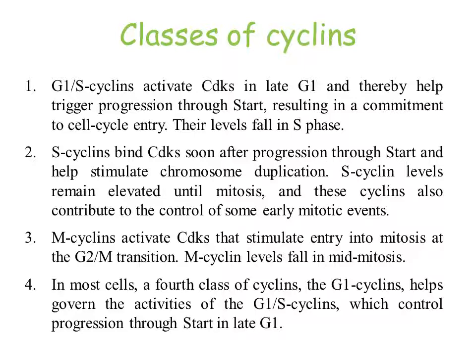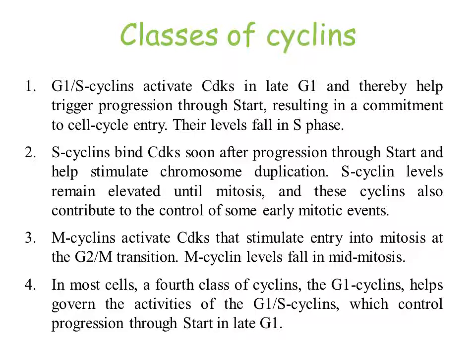M cyclin is the next category of cyclins. As they are produced in M phase, they are called M cyclins. They activate some more CDKs and stimulate the entry into mitosis from the G2 phase. So they are responsible for the G2 to M transition, and their level will fall in the mid-mitotic phase. When the cell reaches mid-mitotic phase, the M cyclin level falls down.